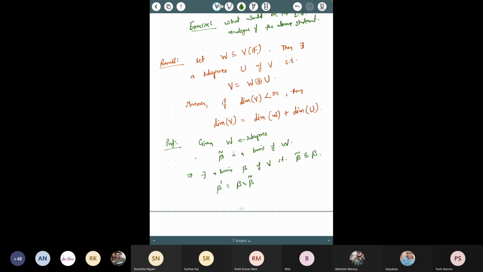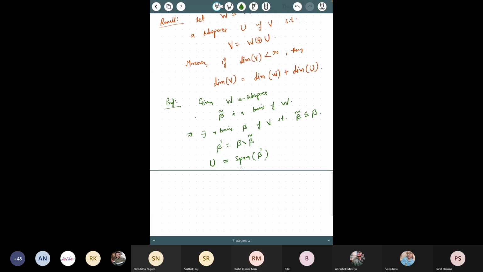Then you take all linear combinations of the elements of B dash, that is, the span of B dash, and call this set U. We know the span of a set is always a subspace, so U is a vector space. Since all the vectors come from V, U is a subspace of V.